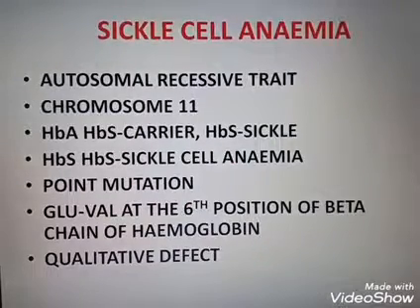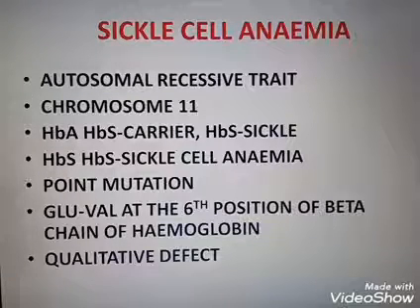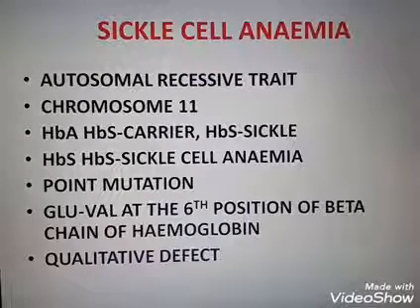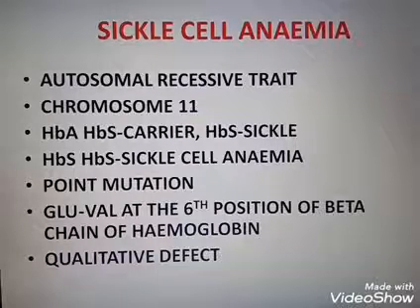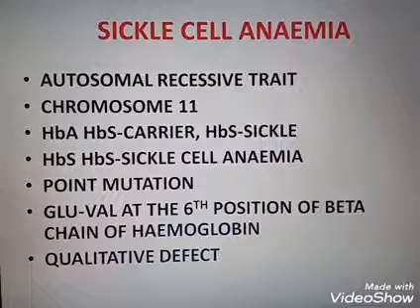So sickle cell anemia is an autosomal recessive trait. Okay, so color blindness is X-linked recessive, but here it is autosomal recessive. Chromosome 11 is responsible for the disease sickle cell anemia.